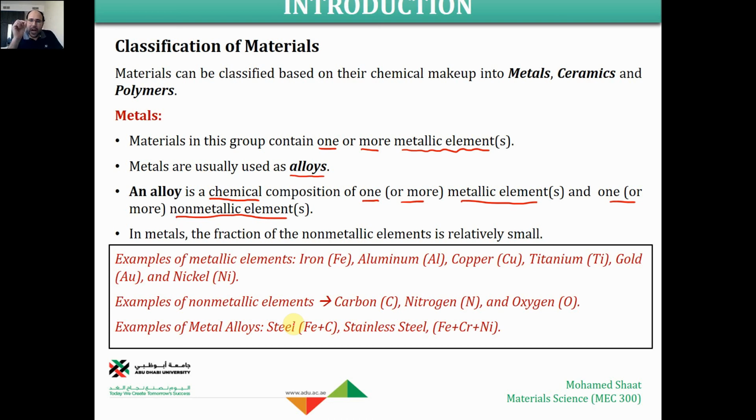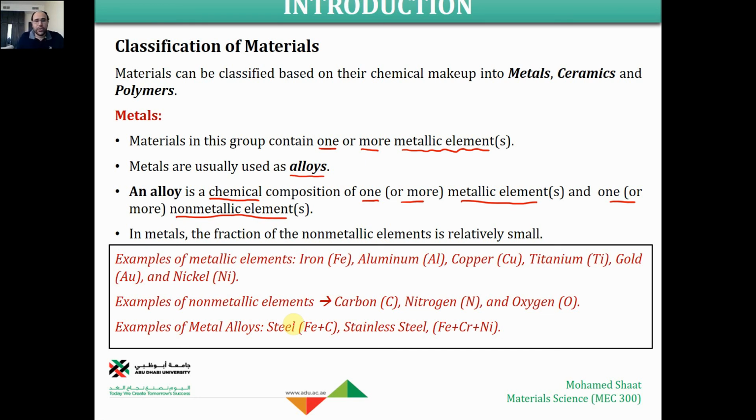For example, the percent of carbon in steel would be like 1% carbon, and the rest is iron, so you're going to have like 99% Fe plus 1% of carbon. This 1% of carbon significantly enhances the properties of the pure iron and makes it steel, which is a different, stronger material.